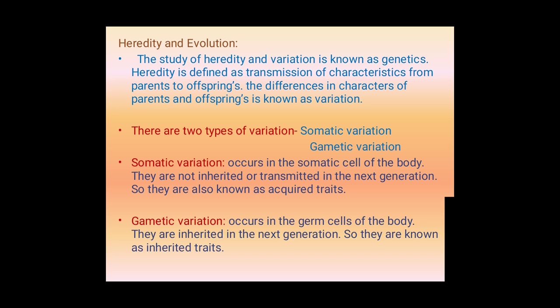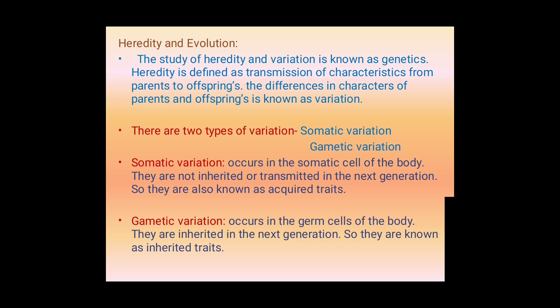Traits means character here. Next, come to gametic variation. Gametic variation occurs in the germ cells of the body. Germ cells means gametes, the gamete cells of the body. They are inherited in the next generation. They are the inherited characters, meaning copied characters from the parents to their offsprings.